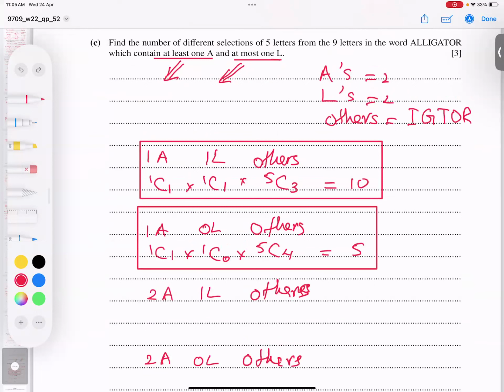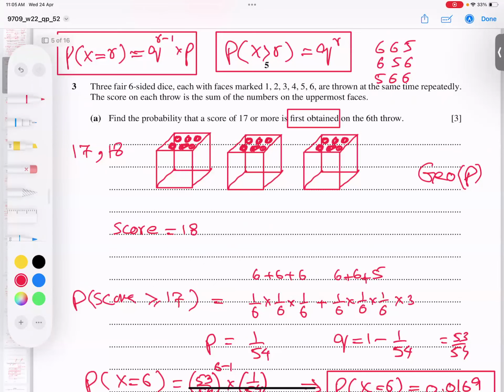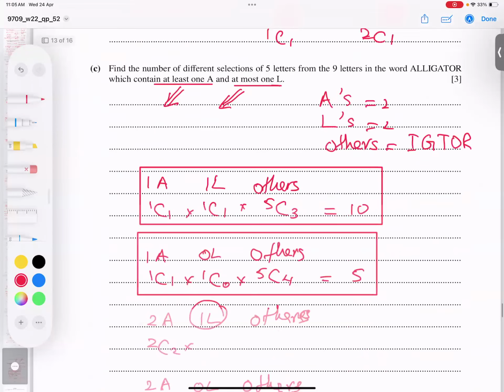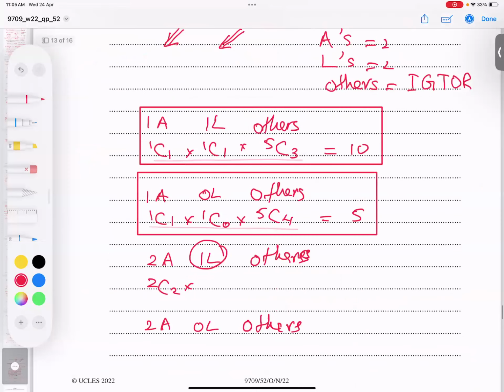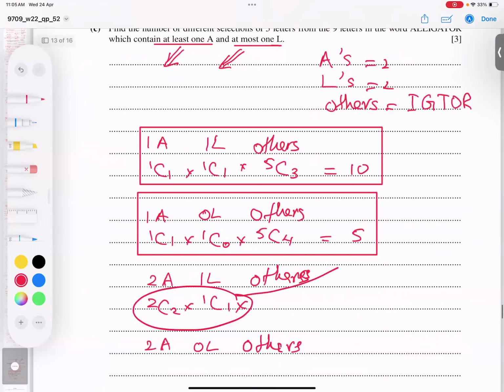2A's. Again I write 2C2 because I take both. Then what is next? I will write here 1C1 because I have taken 3 things, I need 2 more from here. So 5C2, and 2C2 is 1.